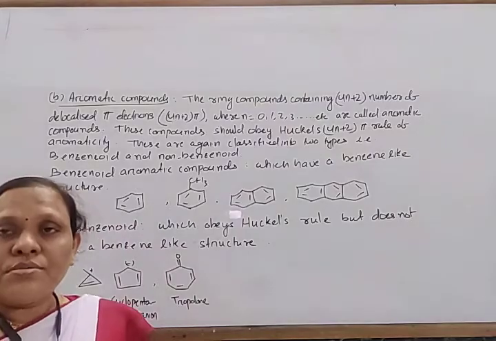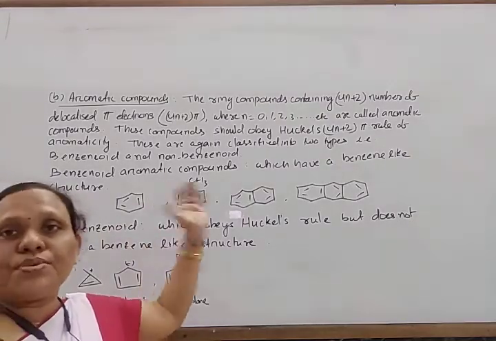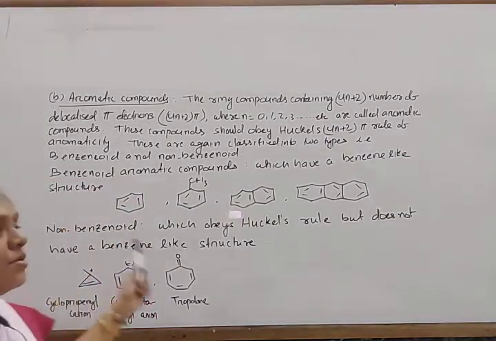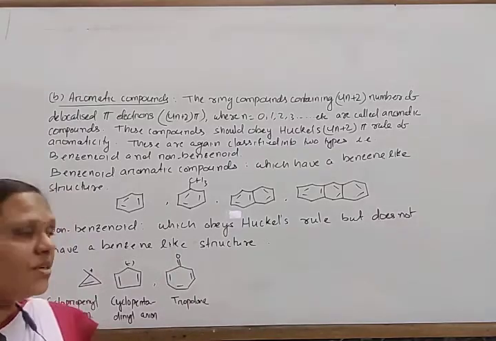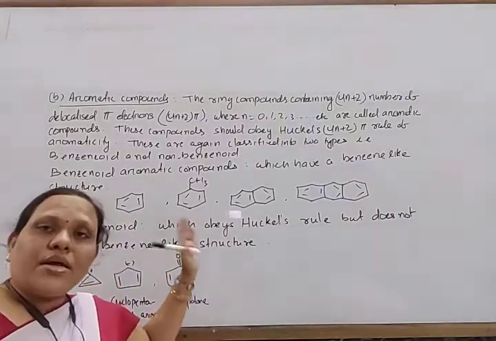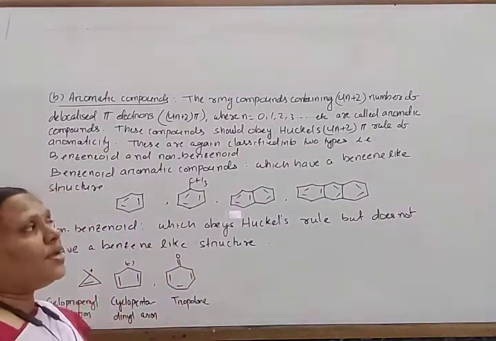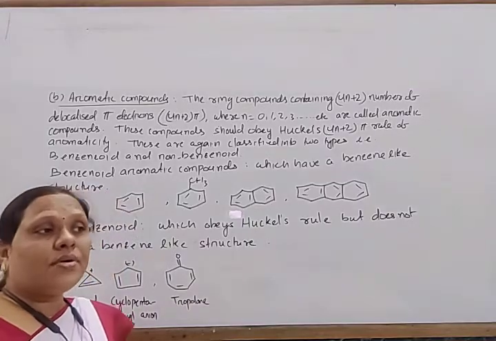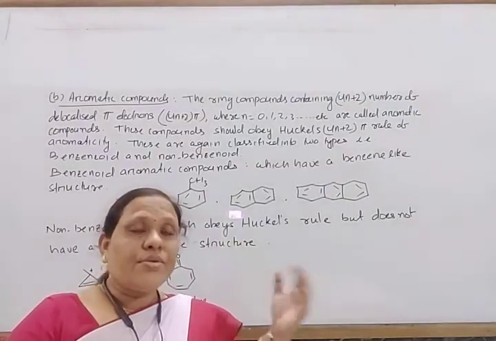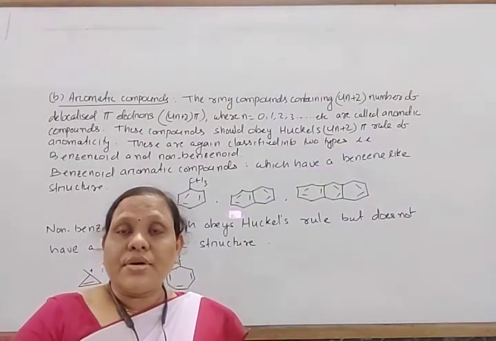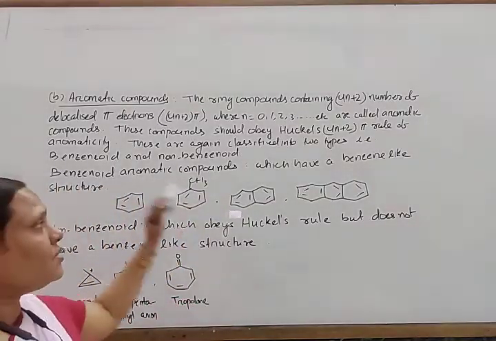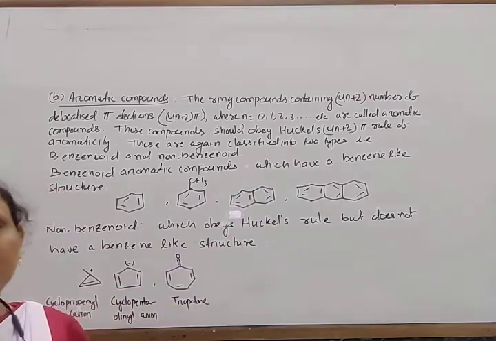Any other aromatic compounds which obey Huckel's rule, that is, they have 4n plus 2 delocalized pi electrons, but do not have a benzene structure, are known as non-benzenoid aromatic compounds. And what is Huckel's rule of aromaticity? We will discuss it later when we study aromatic compounds. Here, just for introduction to the classification, these are your aromatic compounds.